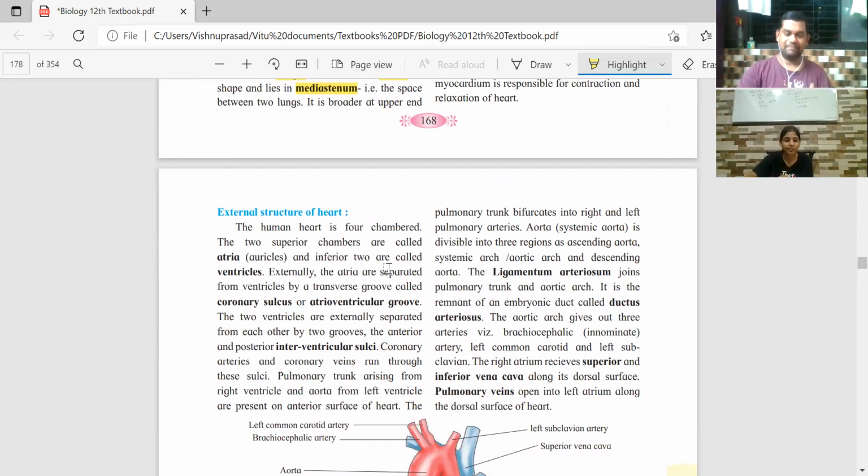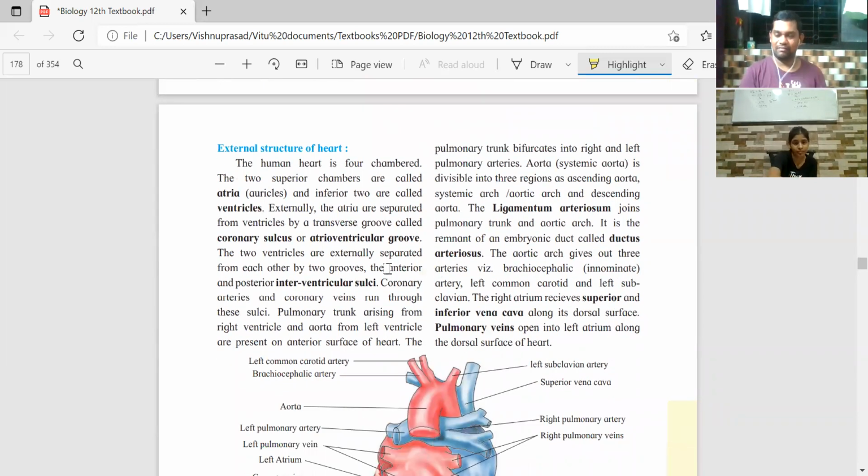First of all, because we are talking only about human beings here, but in the animal kingdom we have seen that mammals, which are the advanced group of animals, all have a heart which is 4-chambered. There are 4 chambers in the heart. Very important point. There are 2 chambers above, 2 chambers below.